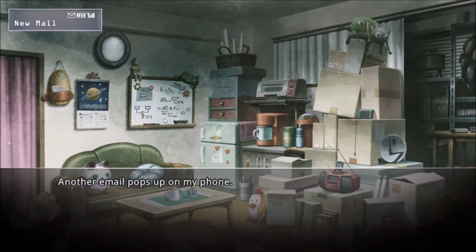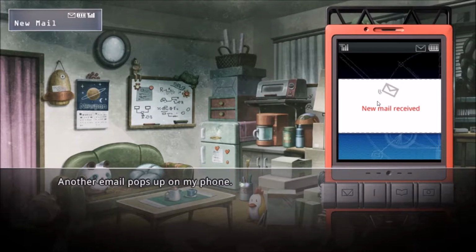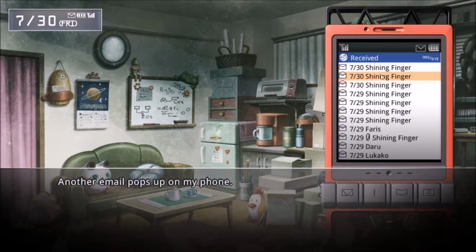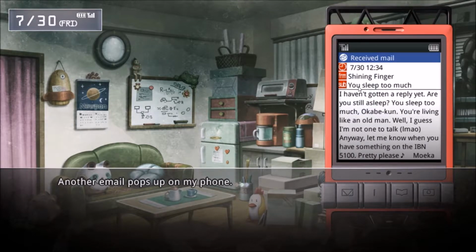I love his ringtone. Oh my god. You sleep too much. Haven't gotten a reply yet. You still sleep? Sleep too much. You're living like an old man. Well, I guess I'm not one to talk, Lamau. Anyway, let me know when you have something on the IBN 5100. Pretty please. From Moeka. Mother of God.